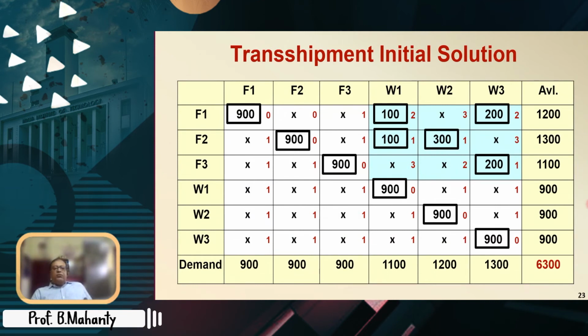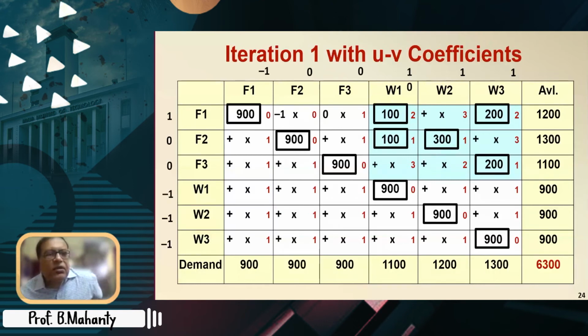So how to know whether this is an optimal solution or not? Compute the UV coefficients and find out the Cij minus Zij values. This is precisely what is done here. This is iteration 1 with the UV coefficients. We put one of them as 0. So by putting it as 0, we get a 0 here.